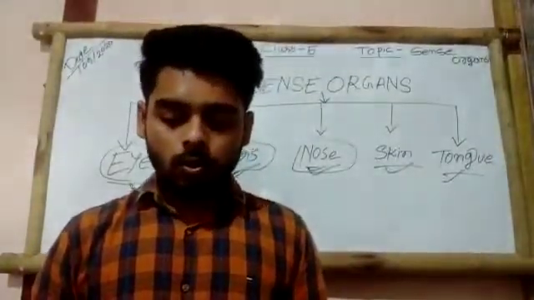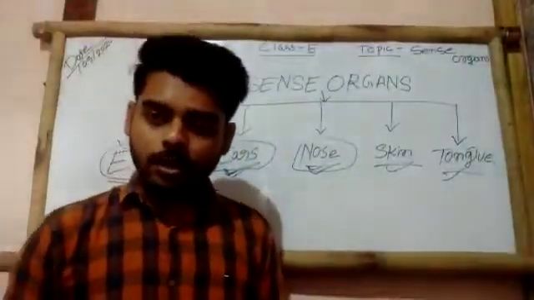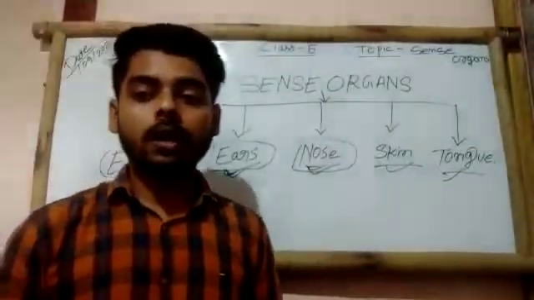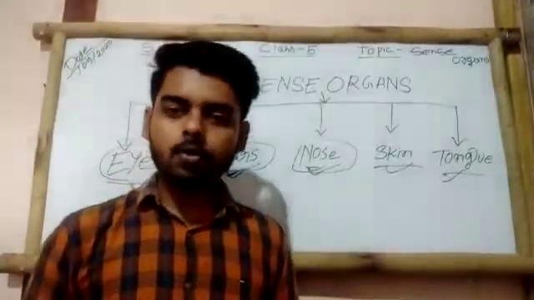Okay, so what we learned today: we learned about reflex action, what reflex action is. We learned about different types of sense organs. We learned how to care for them. These are all from the discussion part of the nervous system.